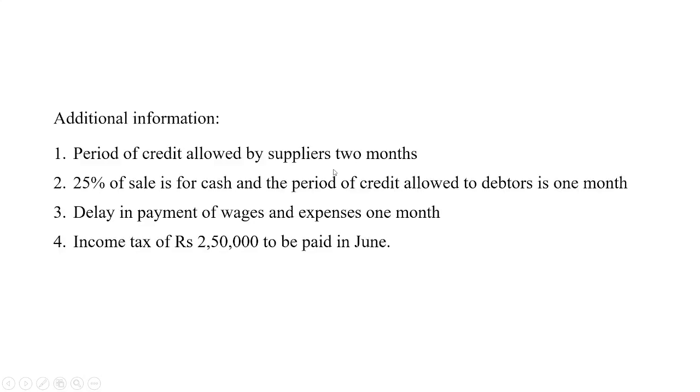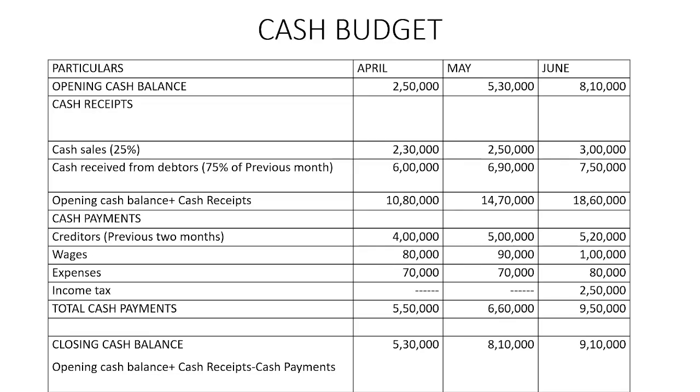Then we need to check whether we have any other receipts. Even in the additional information given, such information is not there. That is, any issue of equity shares or issue of debentures or sale of assets, anything like that, such information is not available. So the only receipts available are cash sales and cash received from debtors.